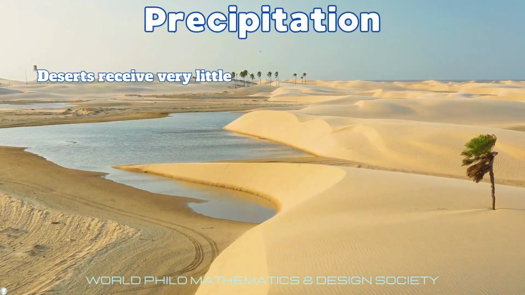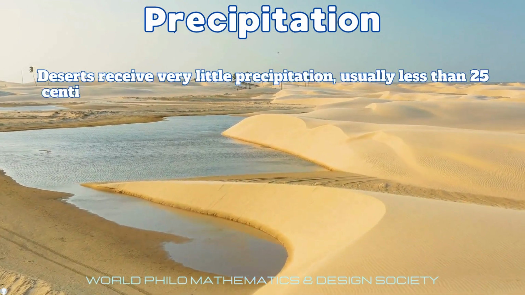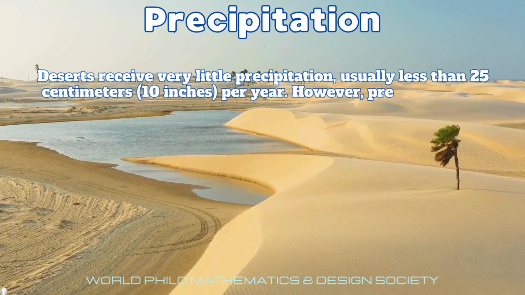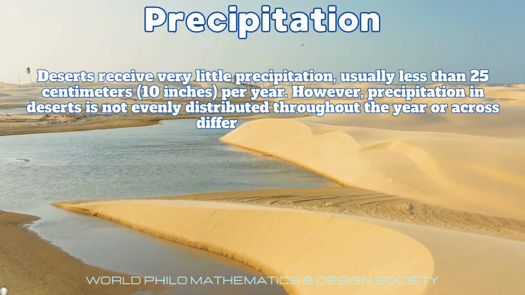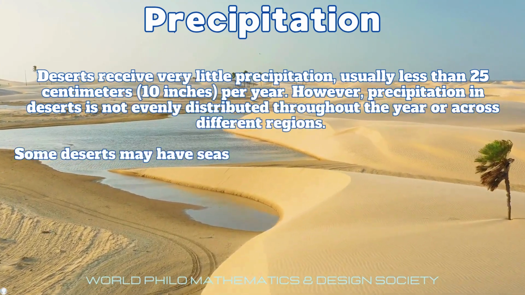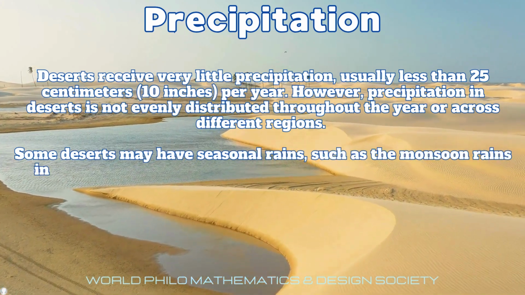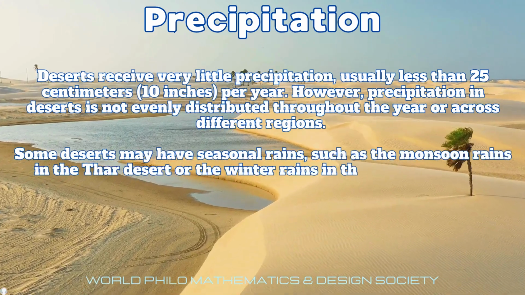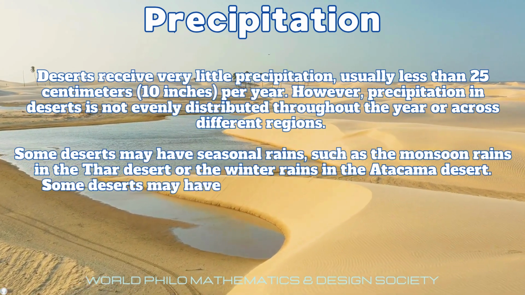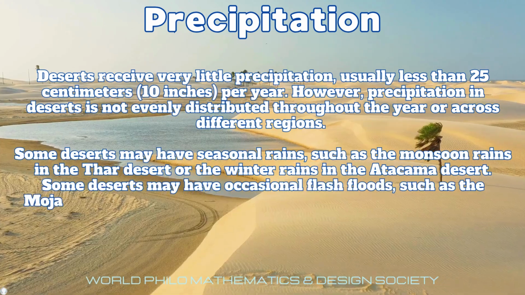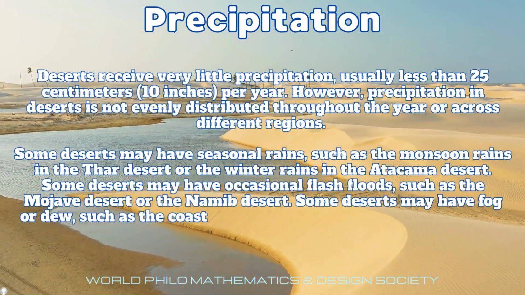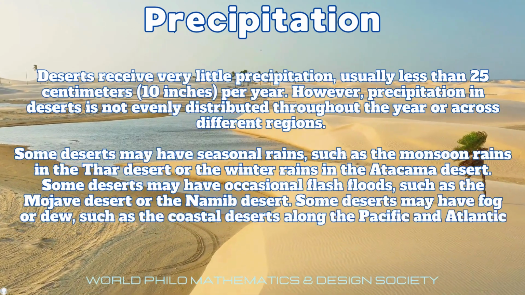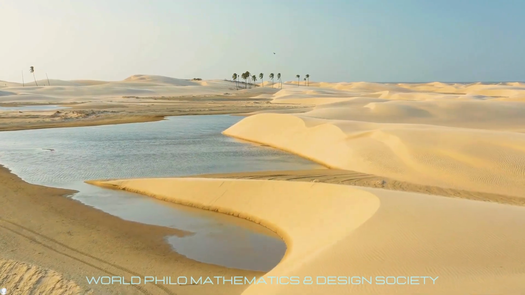Deserts receive very little precipitation, usually less than 25 centimeters or 10 inches per year. However, precipitation in deserts is not evenly distributed throughout the year or across different regions. Some deserts may have seasonal rains, such as the monsoon rains in the Thar Desert or the winter rains in the Atacama Desert. Some deserts may have occasional flash floods, such as the Mojave Desert or the Namib Desert. Some deserts may have fog or dew, such as the coastal deserts along the Pacific and Atlantic Oceans.